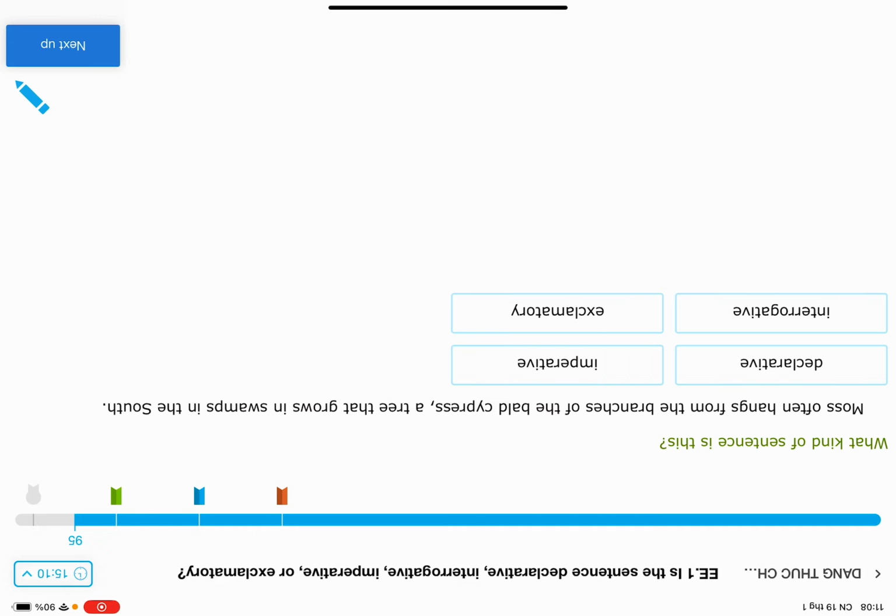Okay, moss often hangs from the branches of bald cypress, a tree that grows in swamps in the South. Okay, it ends with a period, and it is a statement, so declarative.